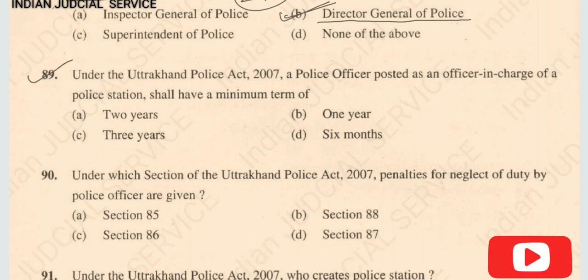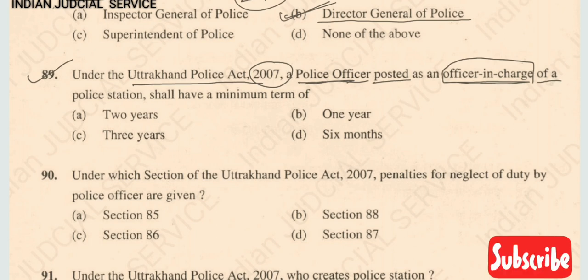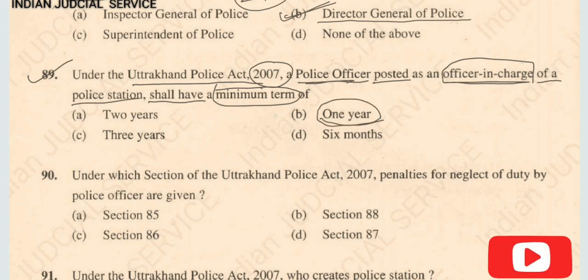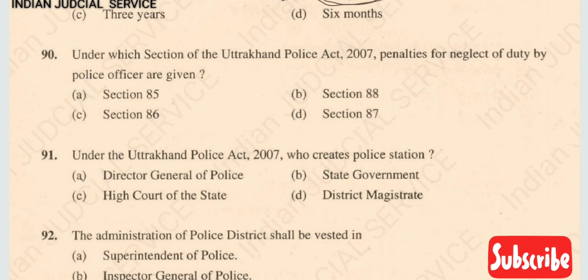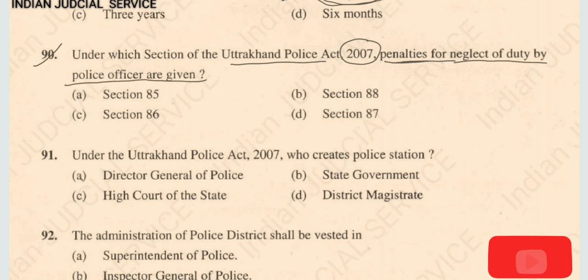Now question number 89. Under Uttarakhand Police Act 2007, a police officer posted as an officer in charge of a police station shall have minimum term of 1 year. So answer here option B. Now question number 90. Under which section of Uttarakhand Police Act 2007 the penalty for neglect of duty by police officer are given? So penalty for neglect of duty are given in section 85 of Uttarakhand Police Act. So answer here option A.